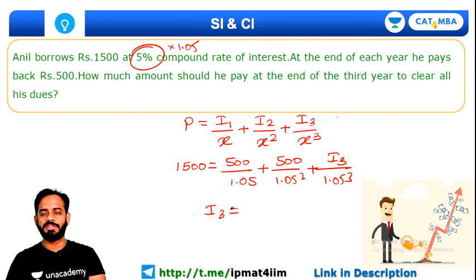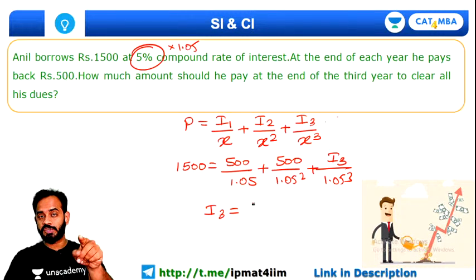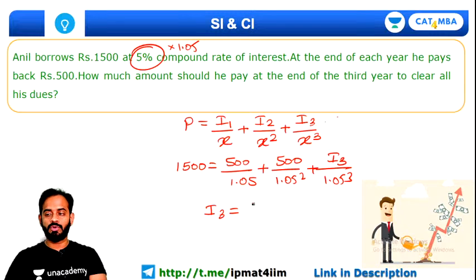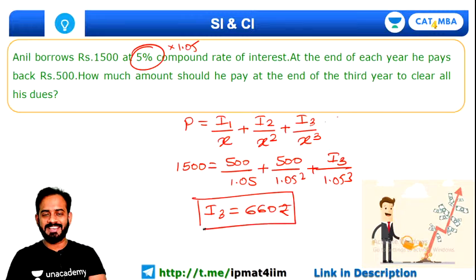Quickly guys, think about this. The value of I3 I want from you guys, and you have to practice such types of questions. As many questions as you can get will be really helpful for you. So let me tell you, the I3 comes out to be 660 rupees. All right, 660 rupees is the I3.